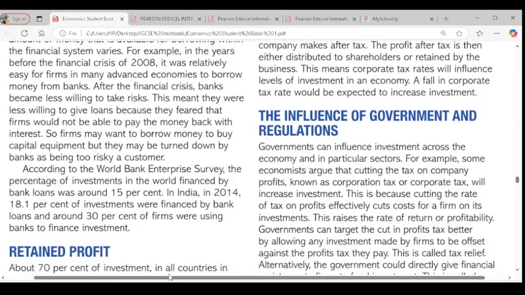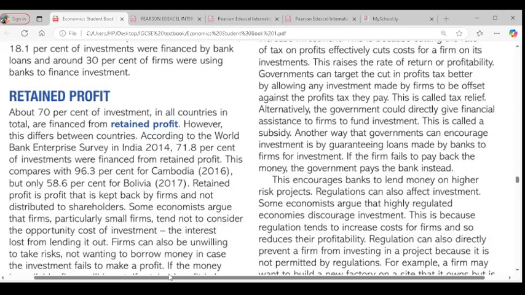The next one is retained profit. For retained profit, I wrote, it helps to determine the level of investment. If retained profit is low, firms won't be willing to invest as they don't have assurance that the new investment will generate more profit than the previous. Since corporate tax has to be paid from profit, it can logically be said that a lower tax rate may increase the profit available to firms, allowing more retained profit to be used for investments.